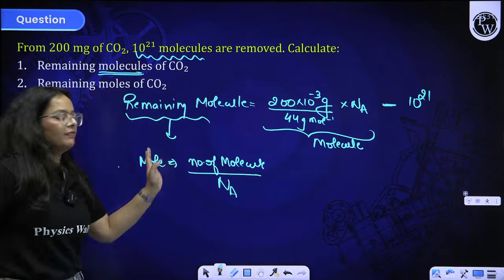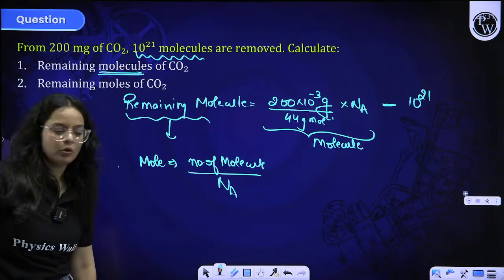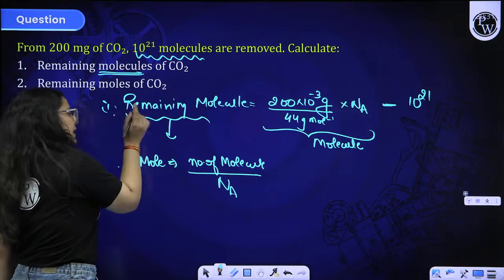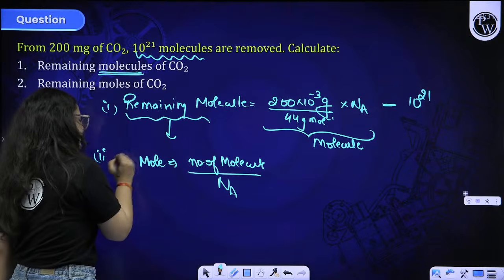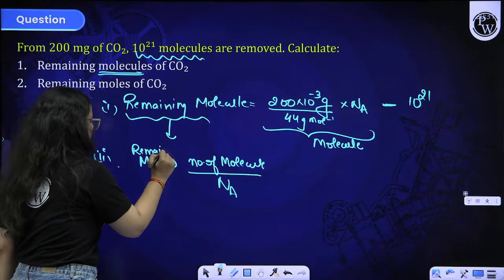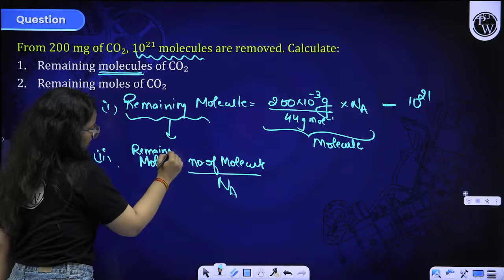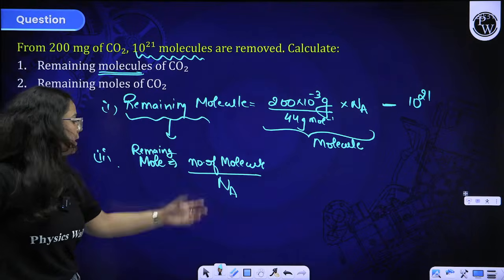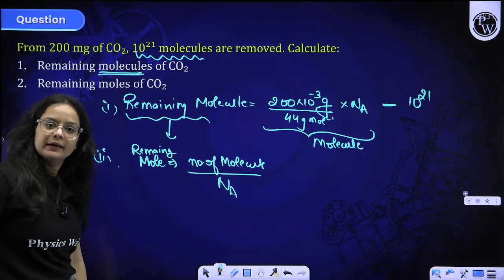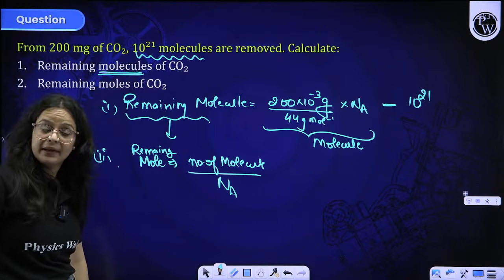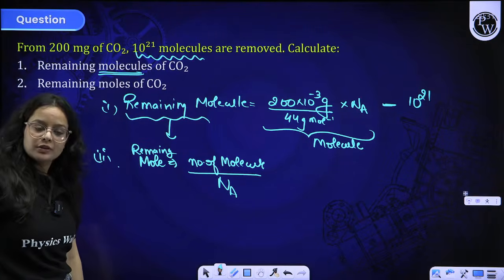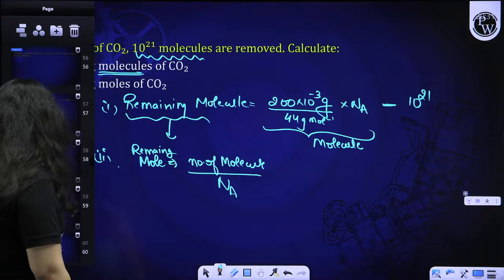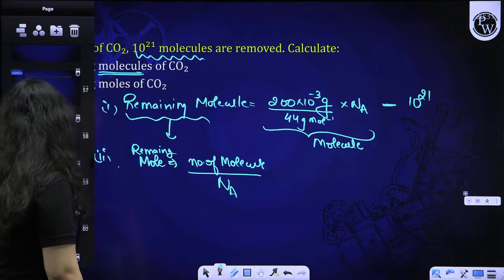You can easily find out the remaining mole. So first find the remaining molecules, and after that the remaining mole can be found by dividing by Na. Okay, so this is how you have to solve these types of questions. Okay, so I will give you some homework questions.